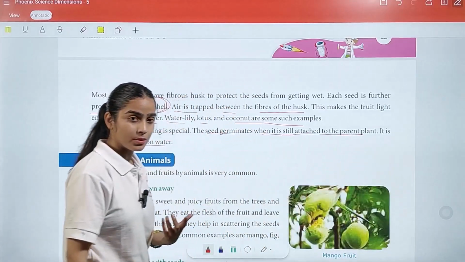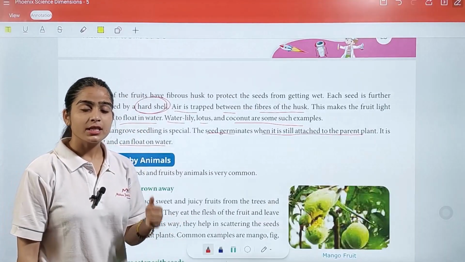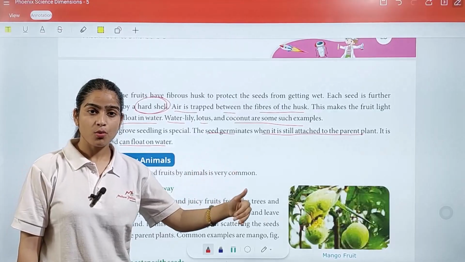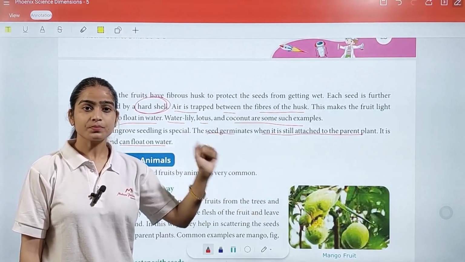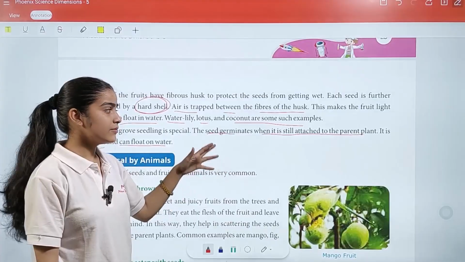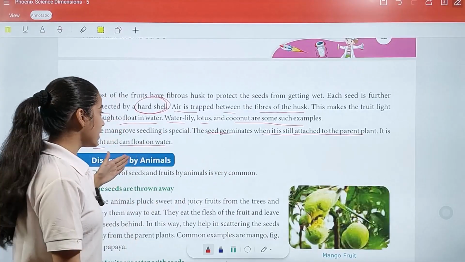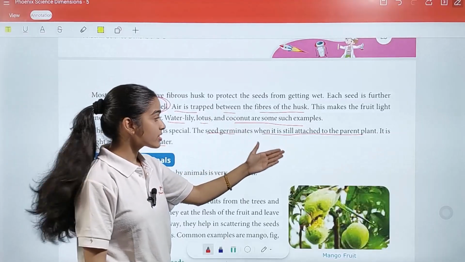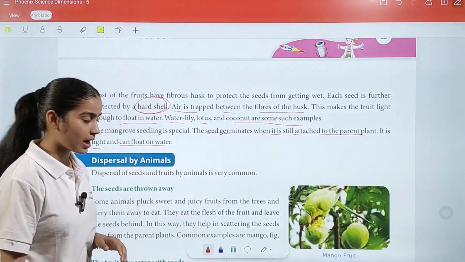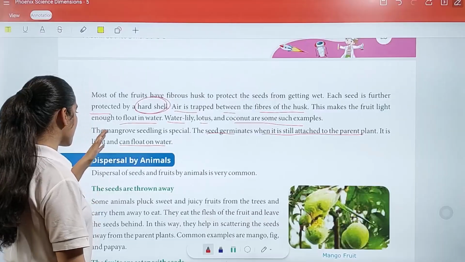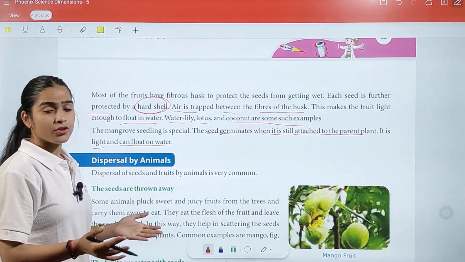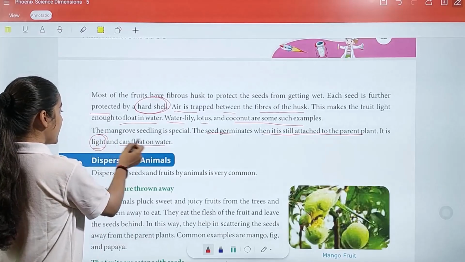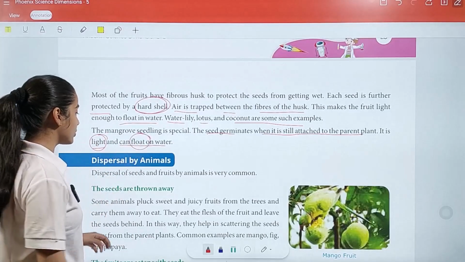This is not possible for each and every seed; normally it has to be removed from the parent plant, and then it has to settle down in the soil and further grow. But in the mangrove plant, we see that they can germinate while still attached to their parent plant. So this is the special thing which makes mangrove different from the rest of the plant seeds. And one more thing, they are light in weight and they can also float on water.